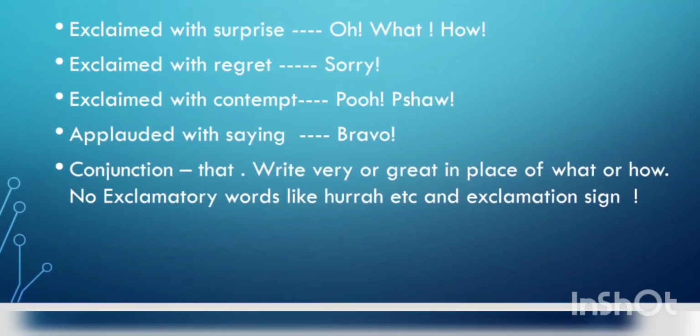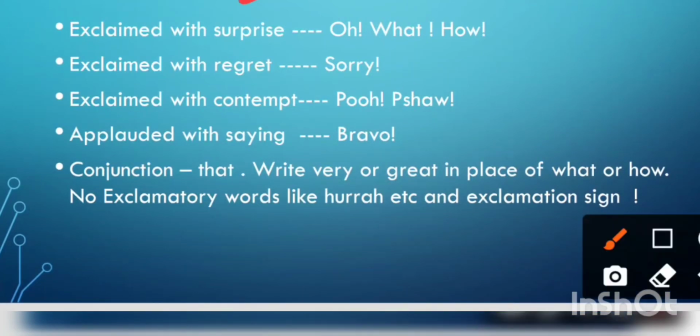If you find oh, what, how, so exclaimed with surprise. If you find sorry, exclamation, so exclaimed with regret. If you find pooh, then exclaimed with contempt, hatred. If you find bravo, then the reporting verb will be changed into applauded with joy.